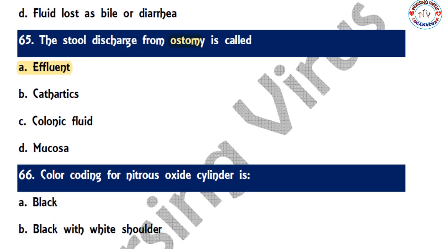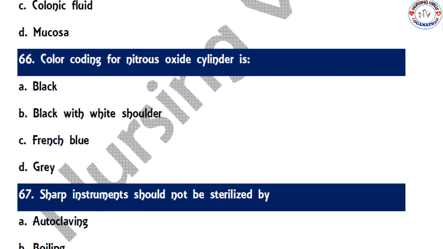So the next question: the color coding for the nitrous oxide cylinder is black, black with white shoulder, French blue, or gray. So the correct option is blue. This is the common color in the hospital setting for the nitrous oxide cylinder color code.